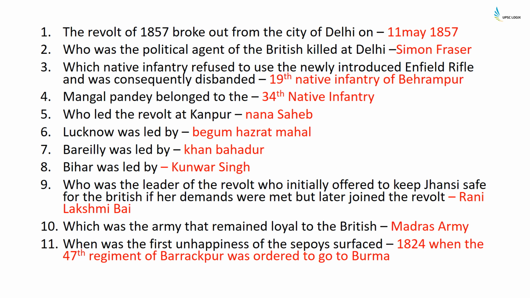The revolt of 1857 broke out from the city of Delhi on 11th May 1857. Who was the political agent of the British killed at Delhi? It was Simon Fraser. Which native infantry refused to use the newly introduced Enfield rifle and was consequently disbanded? It was the 19th Native Infantry of Behrampur. Mangal Pandey belonged to the 34th Native Infantry.